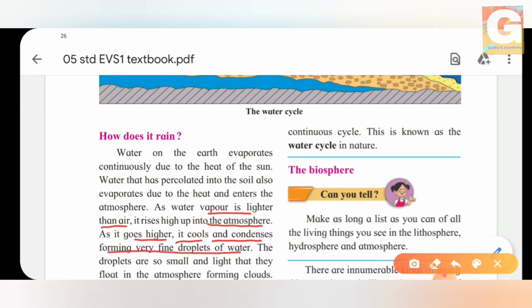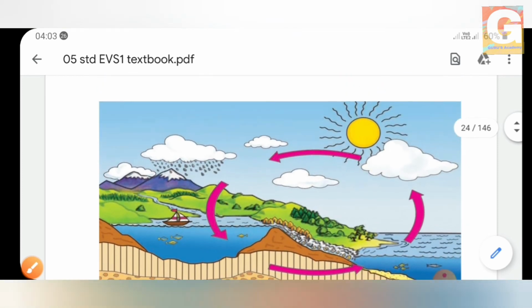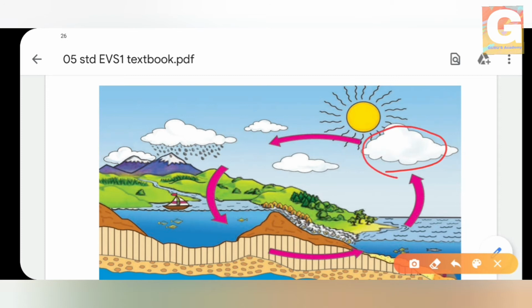Yes, when the water vapor rises into the atmosphere, the temperature above is very low. It is cool above in the atmosphere. So what happens? The water vapor condenses. That is, condensation takes place. So these droplets take the form of clouds.